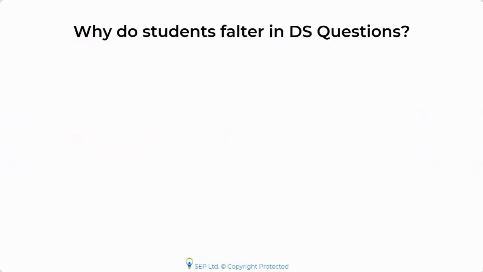Again, I'm going to discuss all of the reasons, but one of the reasons which I think people falter, and the major one, is that they don't analyze the question properly. In a data sufficiency question, there's a huge tendency of just reading the question, looking at the statements, and then trying to guess whether that statement may or may not be sufficient by just looking at it, not even solving a lot, and then taking a guess. I think that's one of the major problems.